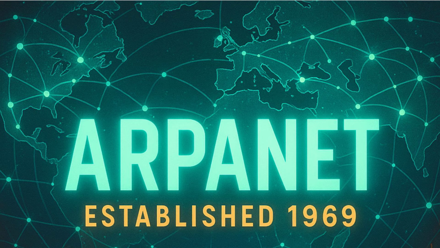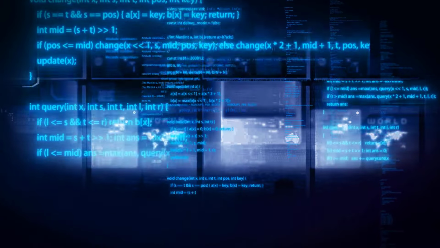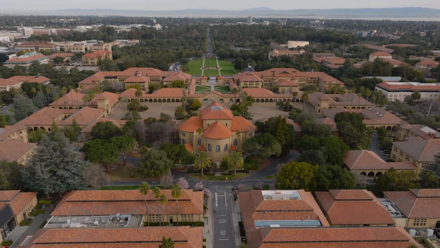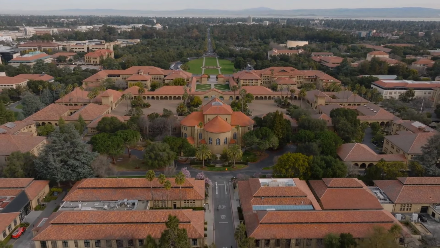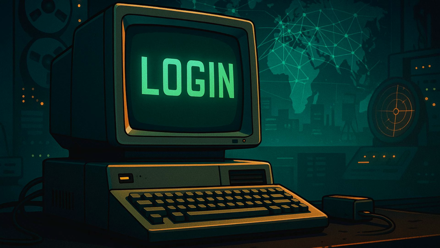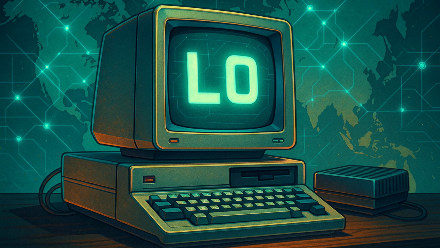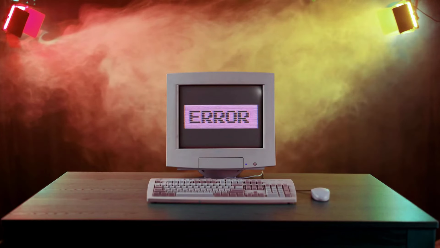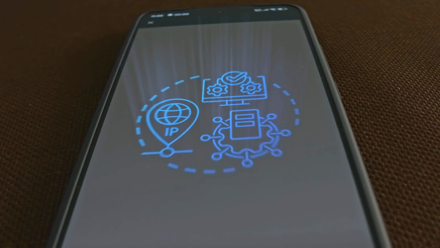This led to the creation of ARPANET in 1969, the first computer network connecting universities and research centers. The first nodes were established at UCLA, Stanford, UC Santa Barbara, and the University of Utah. The very first message sent over ARPANET was meant to be LOGIN. But after just 2 letters, LO, the system crashed. So yes, the internet started with a failure.